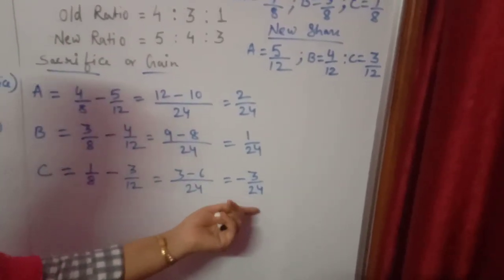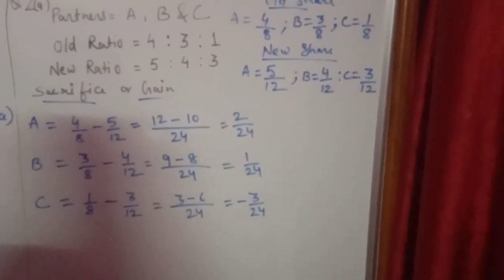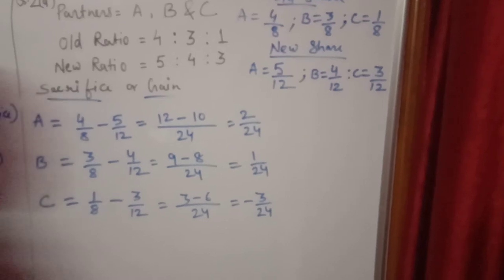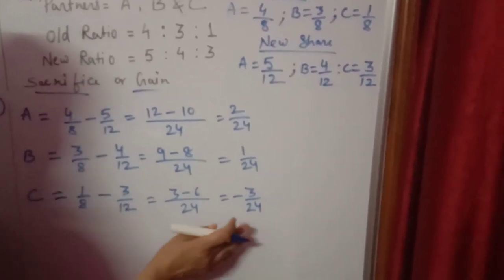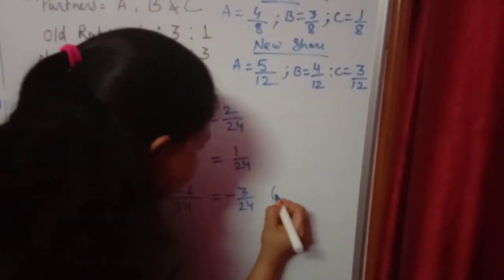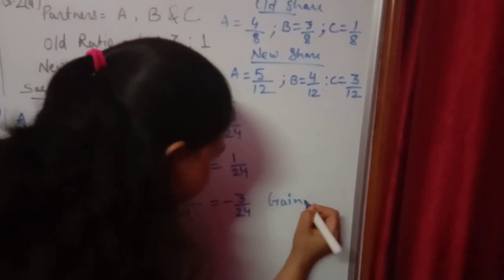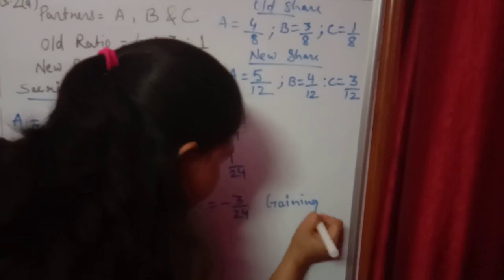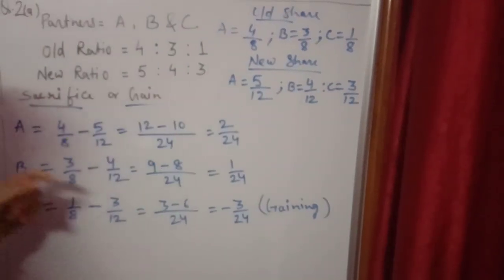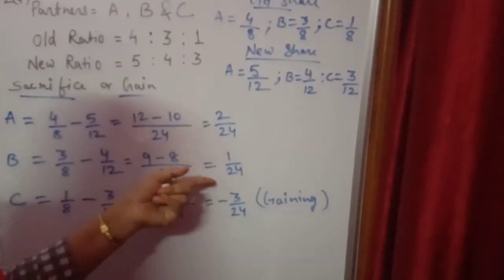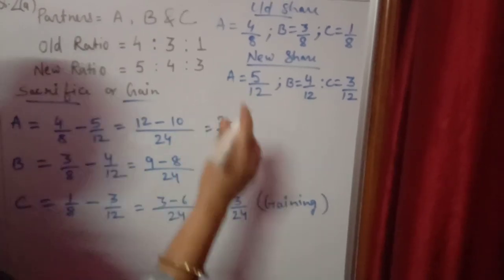In the previous question we said that if the answer comes in negative, it means the partner is gaining. So here C is gaining, and both A and B have positive shares, so both of them are sacrificing.